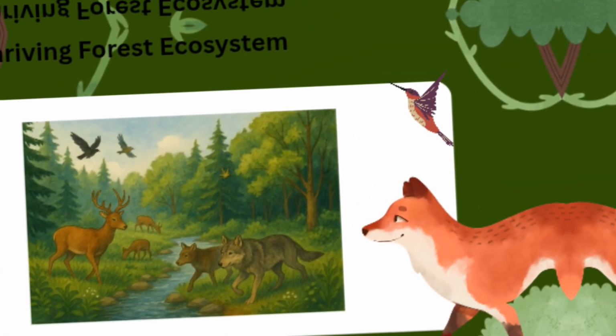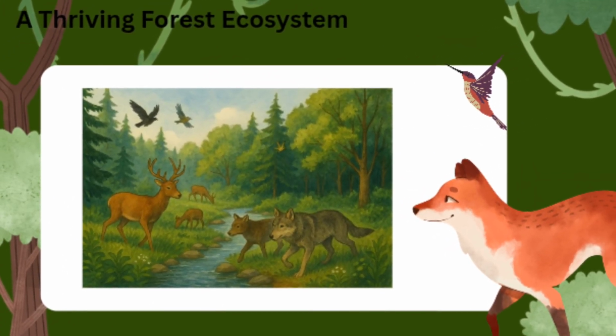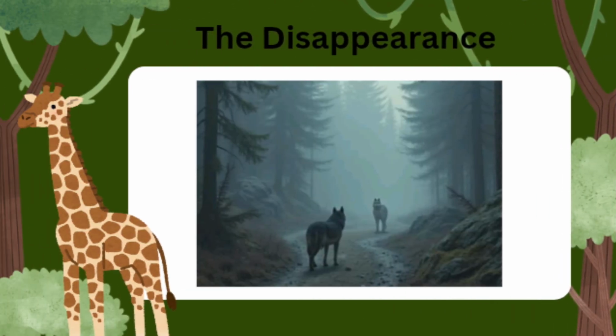A thriving forest ecosystem. In a balanced forest, every species has a role, from the tiniest insect to the tallest tree. They are dependent on each other. The disappearance: but one day, the wolves were gone, hunted, driven away.